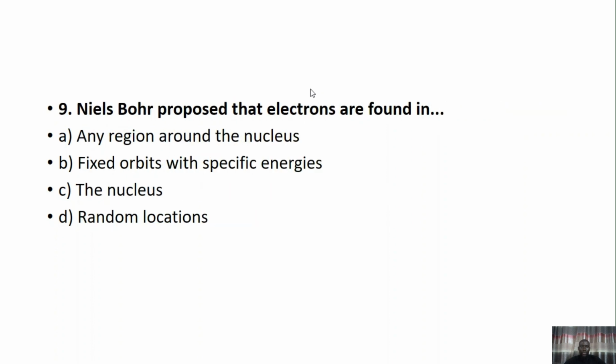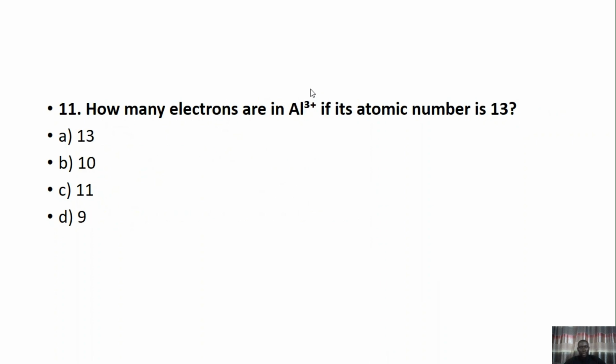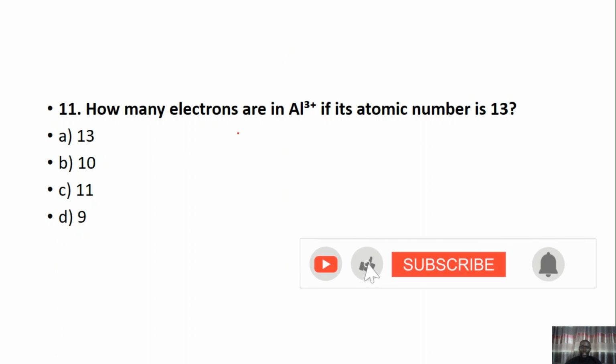Okay? Go through this question and try to answer it. The different scientists that contributed to the description of the atomic structure. How many neutrons are in carbon-14? This is an isotope of carbon. How many electrons are in aluminium 3 plus? Just go through these and answer them in the comment section.